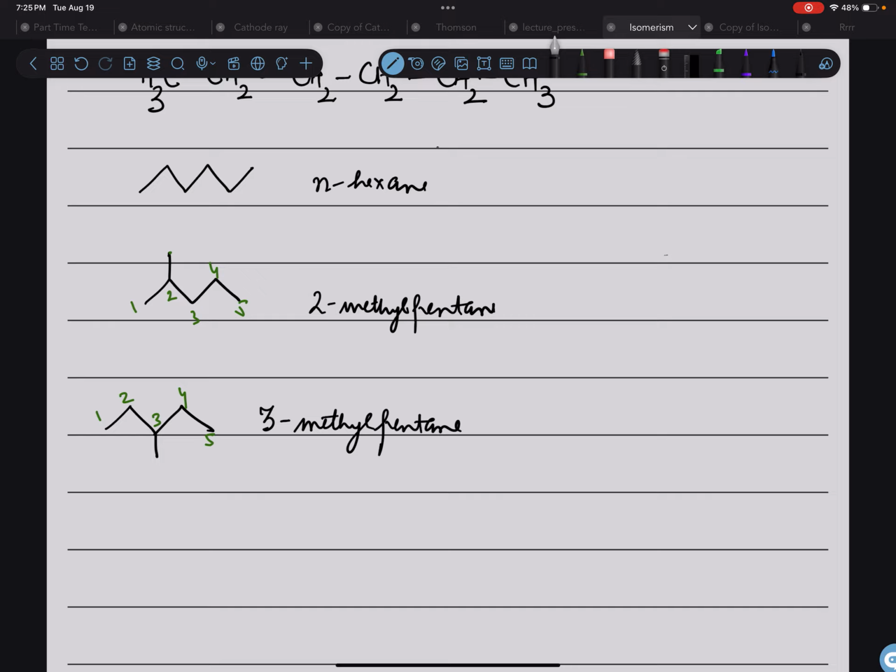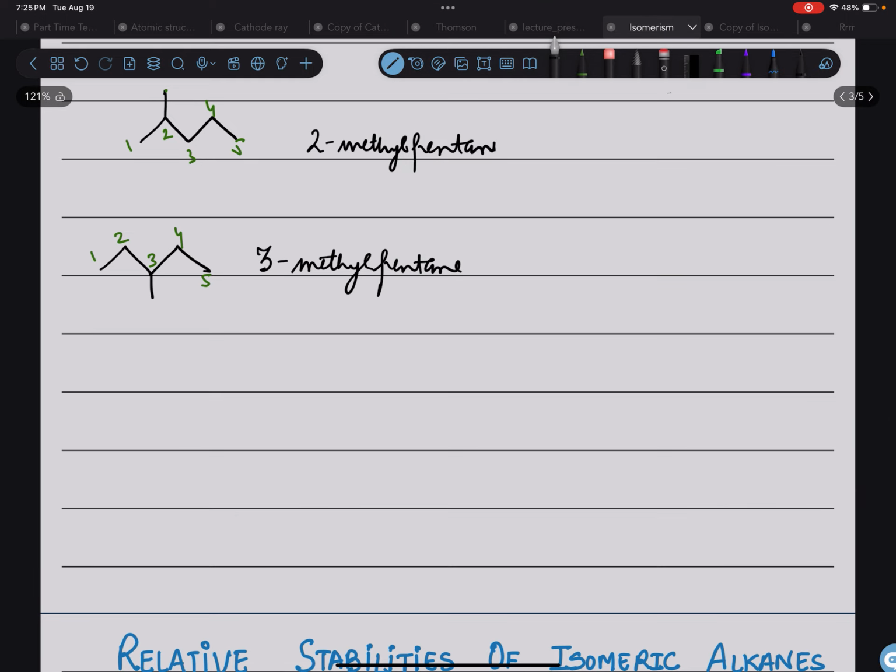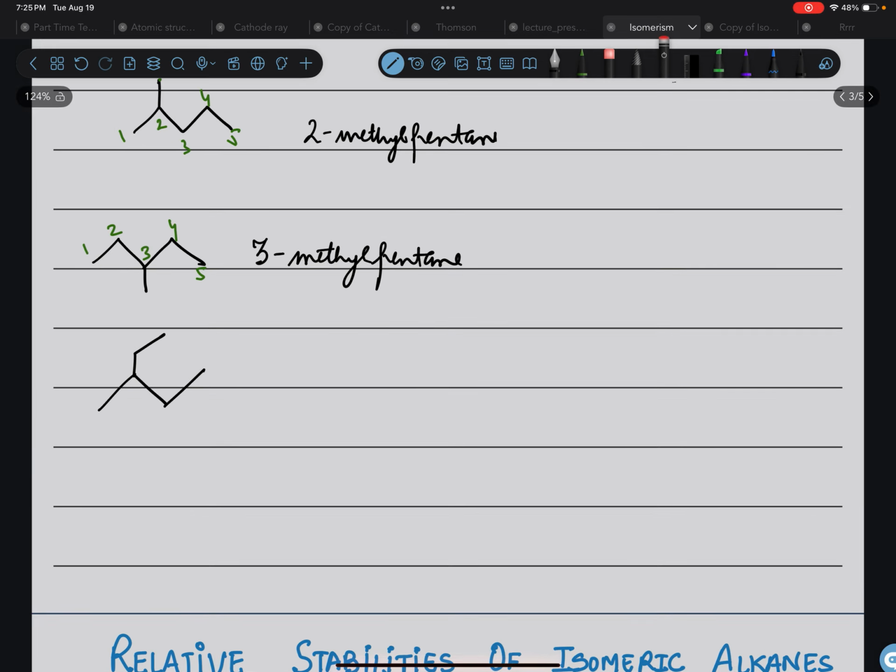What can be the other possibility? The other possibility is that you have 4 carbons in a row, right? And you put 1, 2, 3, 4 and you put 2 of them together here. So you have 1, 2, 3, 4, 5 and 6. So 6 carbons and 14 hydrogens accordingly, right? But if I have to name it, I name it like 1, 2, 3, 4, so it is the 4 carbon chain.